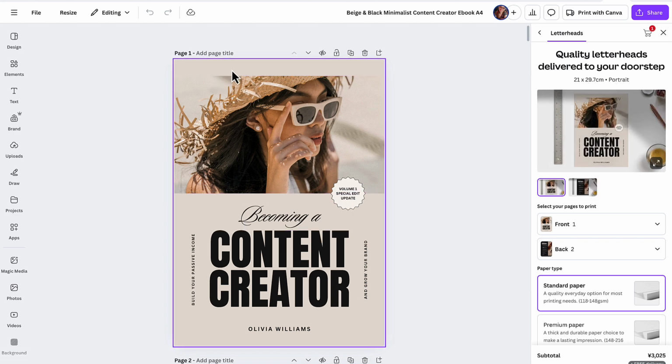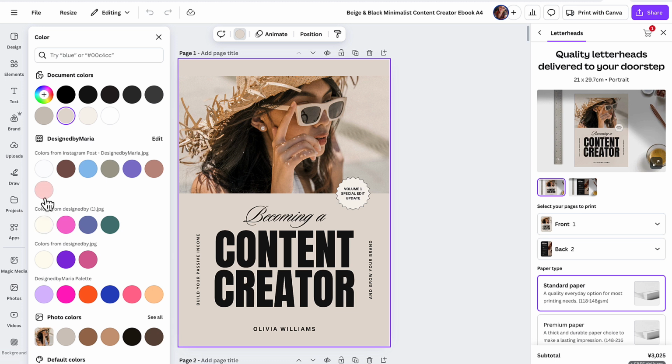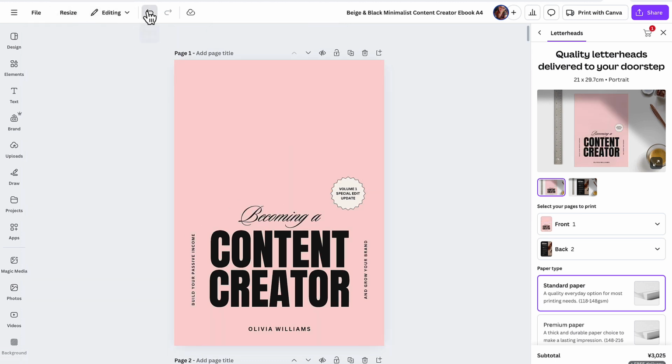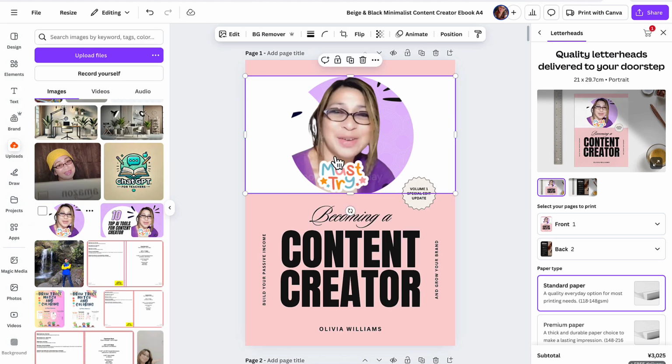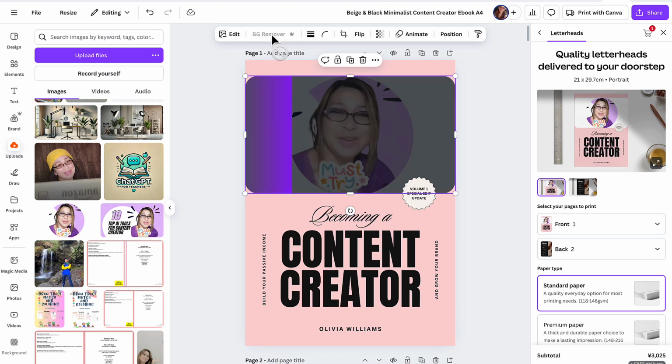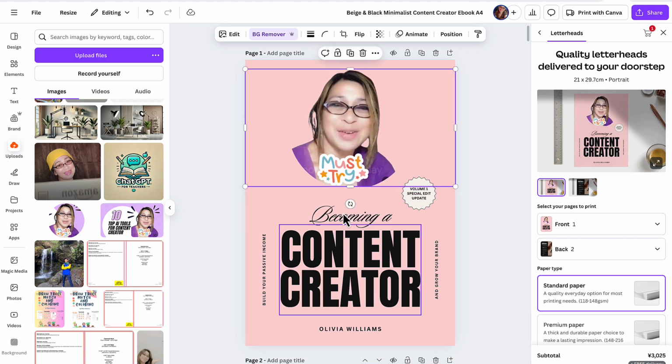You can change the color of this. For example, if you want to change the color of this, just like that. You can change this one, go to your downloads and put your pictures just like that. Or you can just click remove background if you don't want a background, just you. But you can only use the background remover if you are on a Pro plan. You can also do that on another site which is free, and then just download it to Canva, just like that. So I'm just showing you some ideas, and then you can change it and write your name.